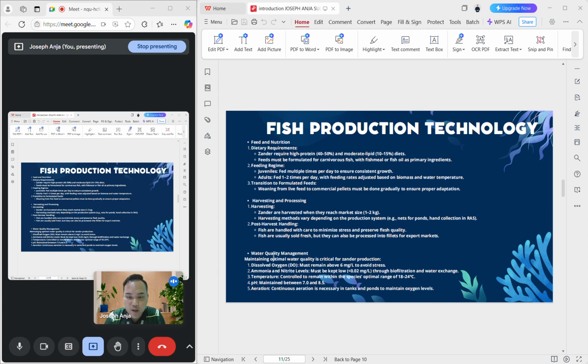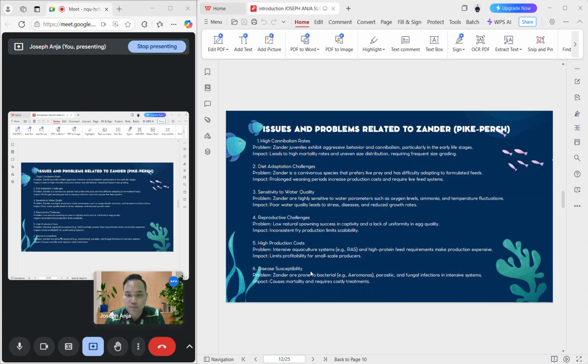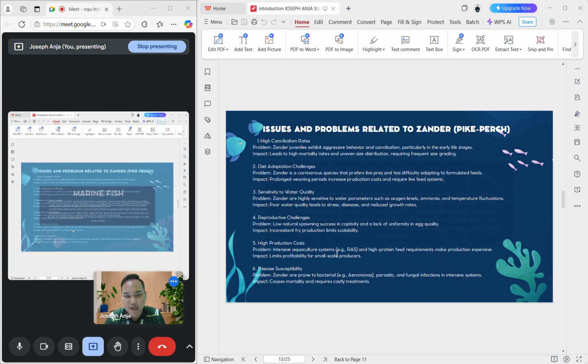We also know about quality management. We maintain optimal water quality at critical stages of production, using a DO meter and monitoring ammonia and nitrate levels, temperature, pH, and aeration. The issues and problems related to this fish include high cannibalism rates, diet adaptation challenges, sensitivity to water quality, reproductive challenges, high production cost, and disease susceptibility.